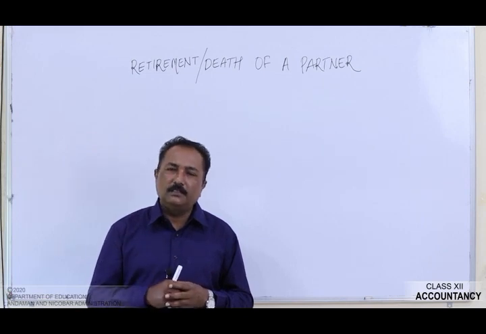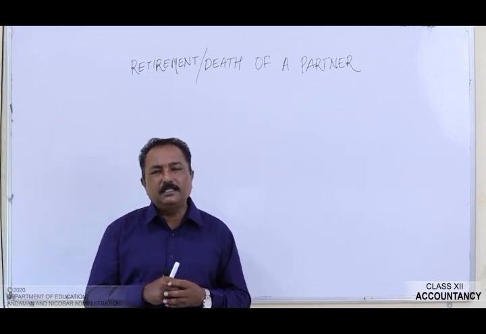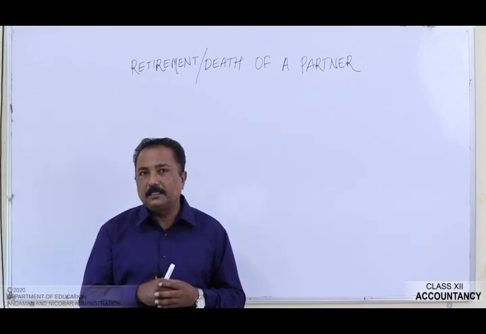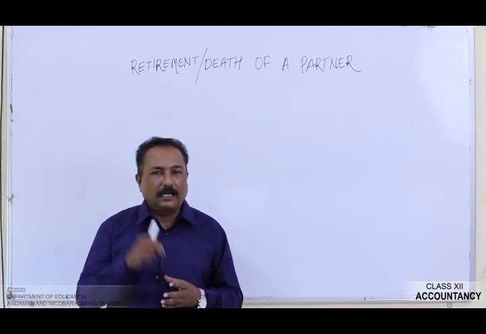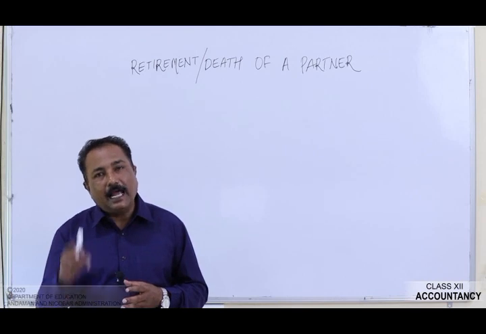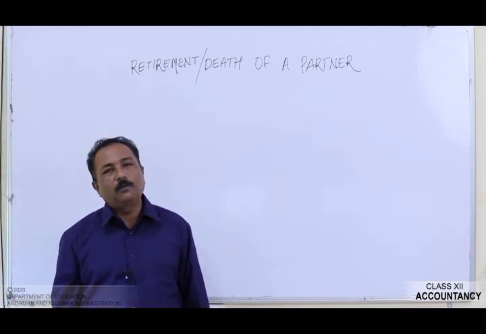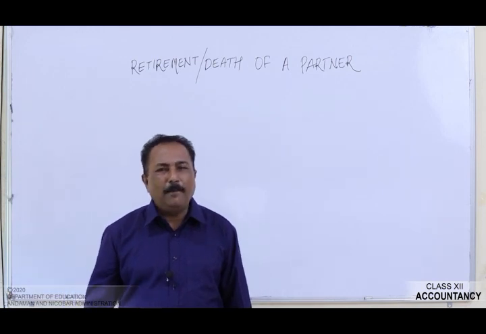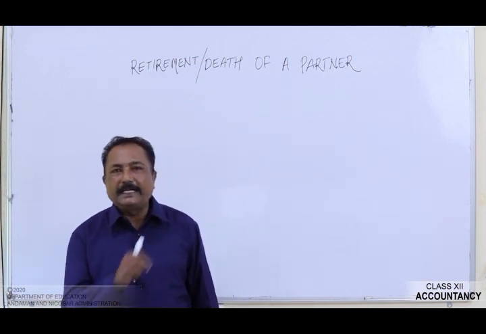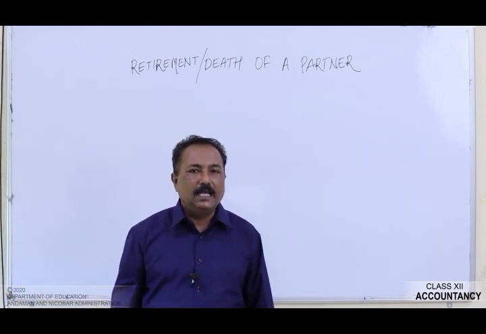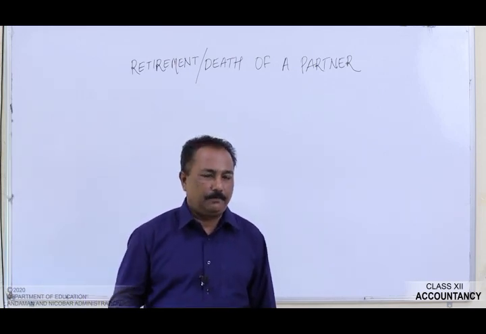Point number 4, adjustment of profit or loss arising due to the revaluation of assets and reassessment of liabilities. Point number 5, calculation of amount due to the retiring partner. And sixth and last is adjustment of capital.